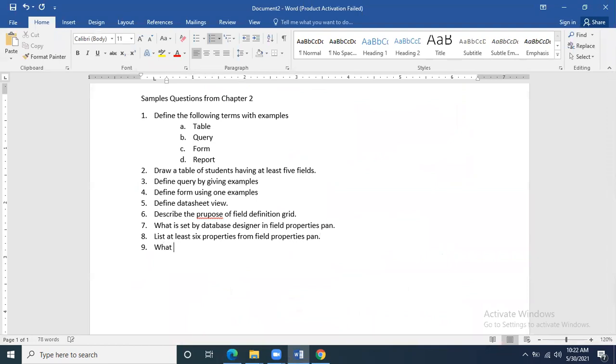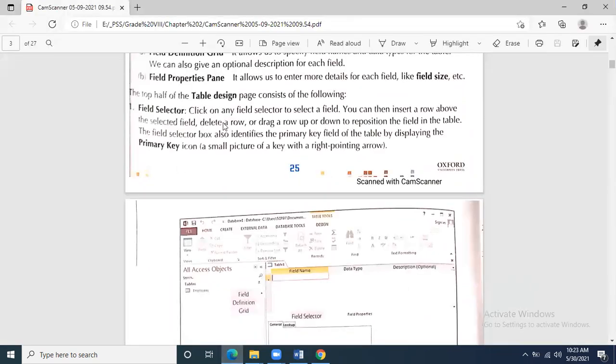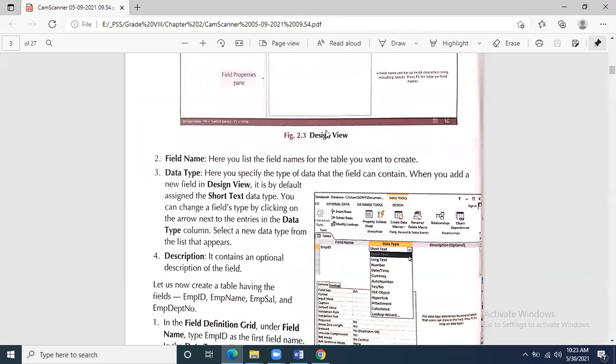Or the question can come: what is the role of the field selector? What is the role of the field selector? Next question. Primary key we have seen in the previous chapter as well. The question was there for the primary key.